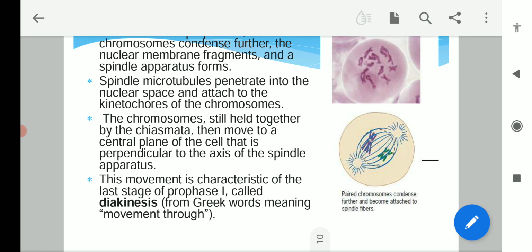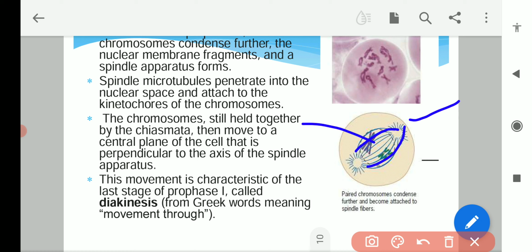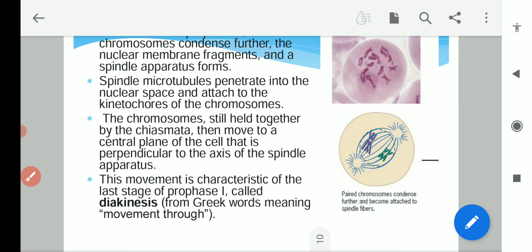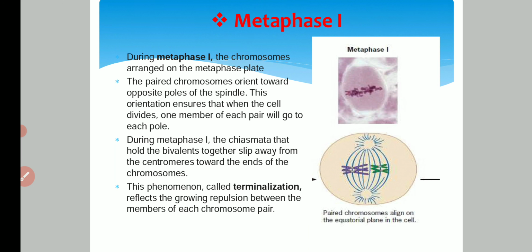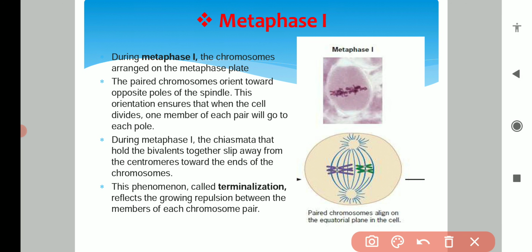Till diakinesis we have already discussed that the spindle fibers have been formed and penetrate into the nucleus and get attached on the kinetochore of each chromosome of the different pairs. Now the cell will enter into the metaphase first stage of meiosis first. During metaphase the chromosomes arrange themselves at the metaphase plate. This is the characteristic of each metaphase stage. The metaphase plate is basically the middle portion of the cell.